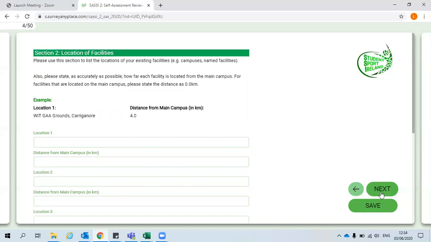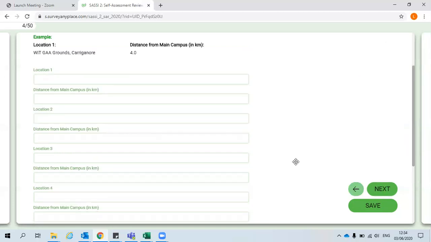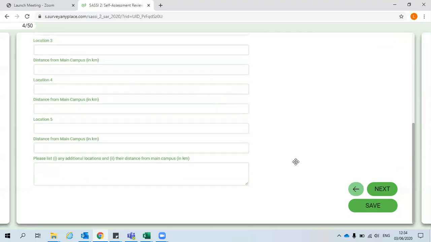In section 2, you are required to list the location of facilities and their distance from the main campus. You will see here that there is space to list 5 locations. However, if there are more in your institution, there's a text box where you can also include these. You will also see that there's a scroll bar down the side of the page. This means that you must scroll to move the page down to answer all the questions included on that page. So just make sure to check you have answered all the questions on each page as you go through the survey.